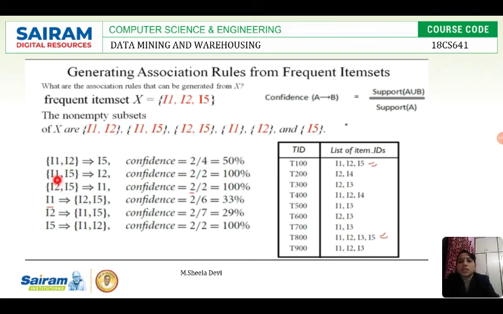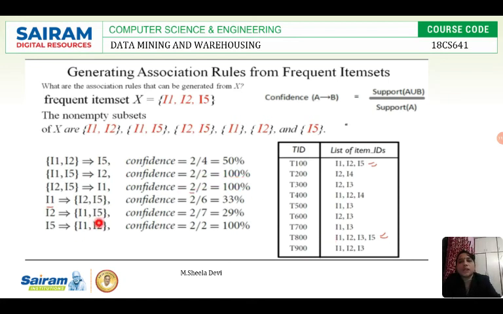Then what is the next rule which we have generated? I1, I5 tends to I2. So I1, I5, I2 is the same set of items, I1, I2, I5. How many times is it occurring? 2 times, divided by how many times I1 and I5 are occurring, because this is A. Together once, then 2 times. So 2 by 2 is equal to 100%.